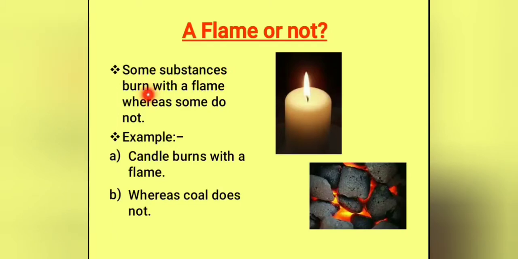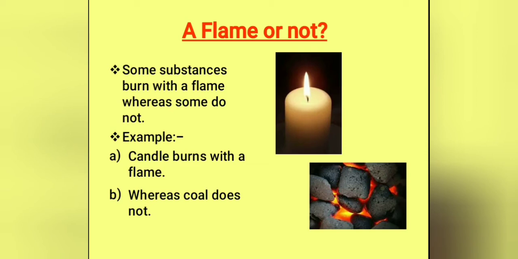Some substances burn with a flame whereas some do not. For example, a candle burns with a flame whereas coal does not. The substance which vaporizes during burning gives flame. Okay, the combustible substance or the fuel which vaporizes during burning gives flame. For example, kerosene oil and molten wax rise through the wick and are vaporized during burning and form flames.